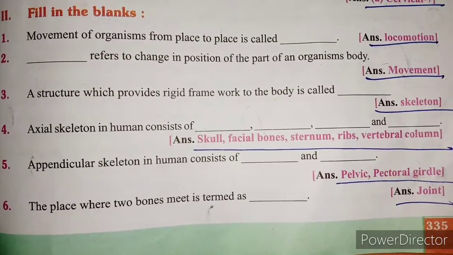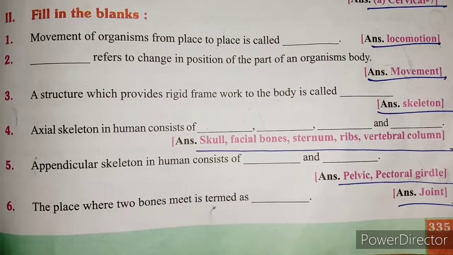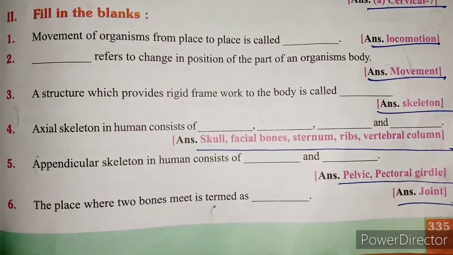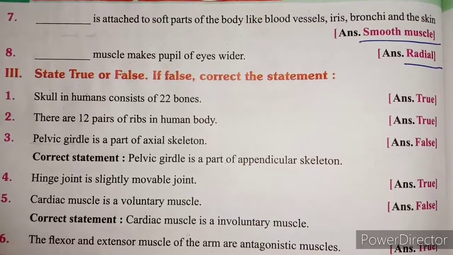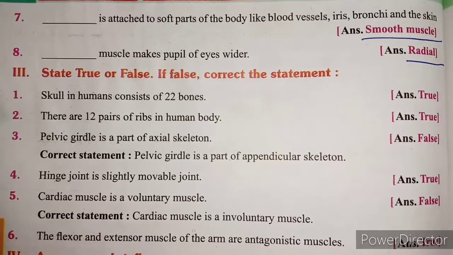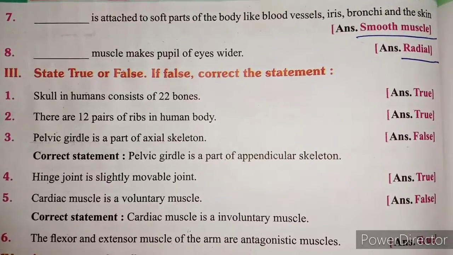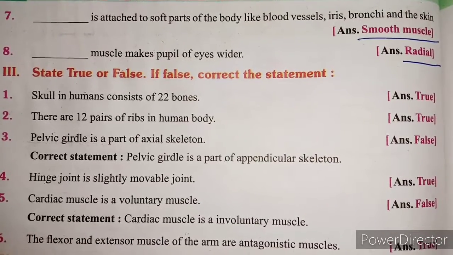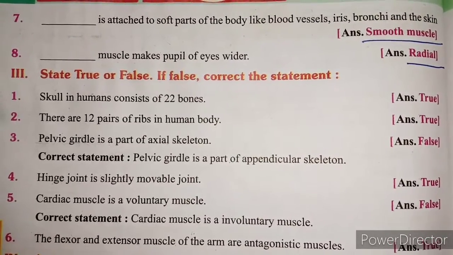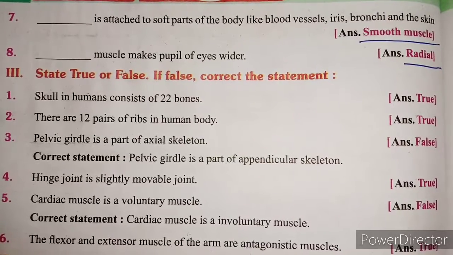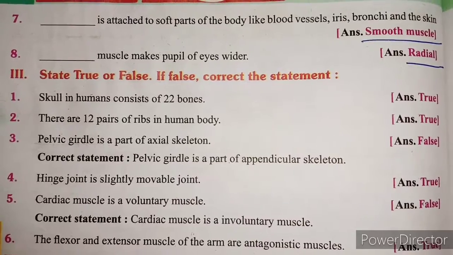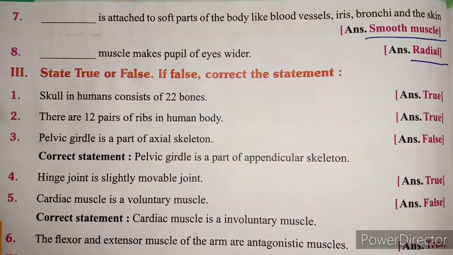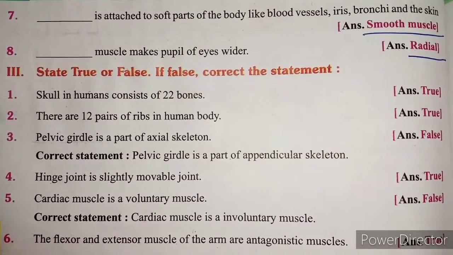6. A place where two bones meet is termed as joint. Smooth muscle is attached to soft parts of the body like blood vessels, iris, bronchi and the skin. Radial muscle makes pupil of eyes wider.